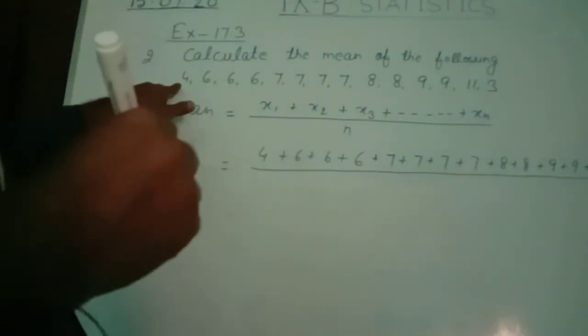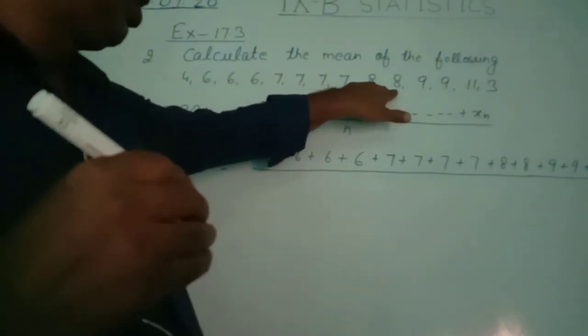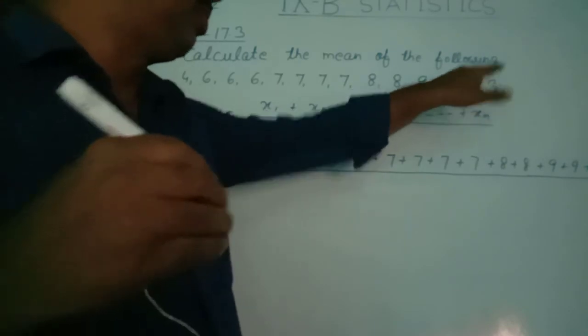Plus 7 plus 7 plus 7 plus 7 plus 8 plus 8 plus 9 plus 9 plus 11 plus 3 by how many are there? Let us see. 1, 2, 3, 4, 5, 6, 7, 8, 9, 10, 11, 12, 13, 14, by 14.